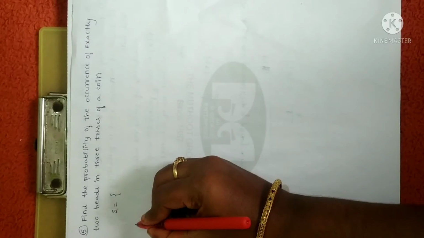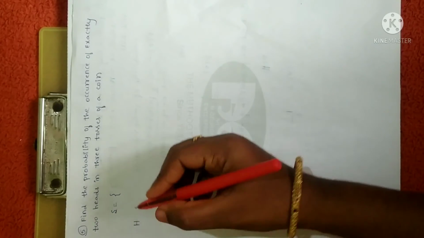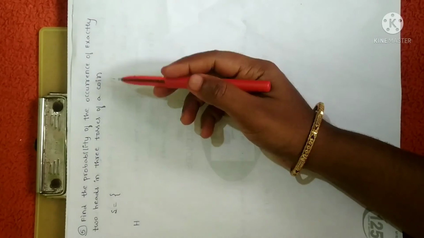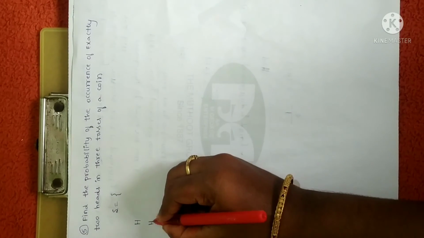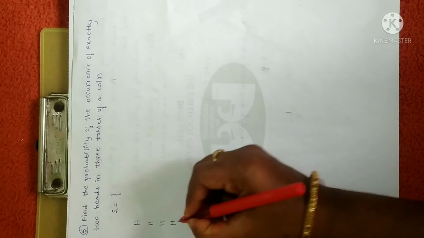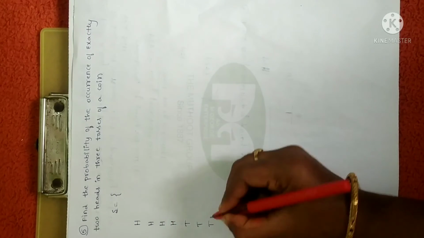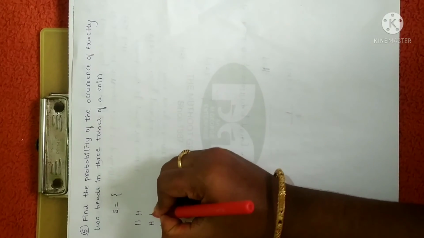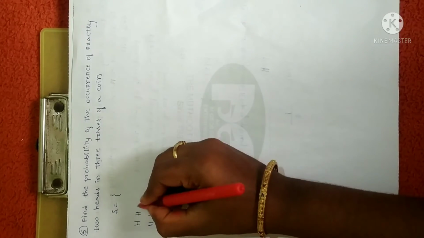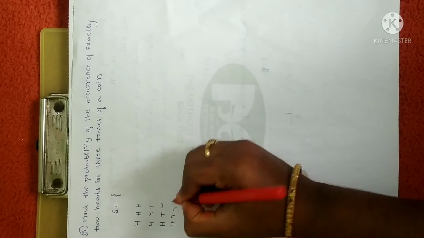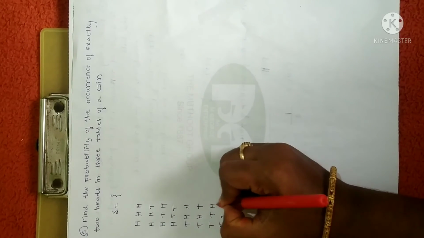I'll give you a short hint to remember it. Whenever a coin is tossed 3 times, you will get 8 possibilities. For that, you just write down head 4 times and tail 4 times. Then head 2 times, tail 2 times, and then head, tail, head, tail, head, tail, like this.